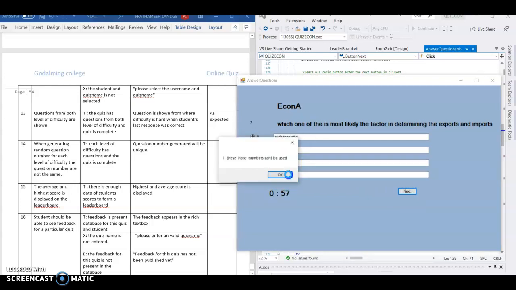These are hard questions. So one can't be used. These message boxes just add these indexes to the list, and these indexes won't be picked again. Therefore, the question numbers for these indexes won't be picked again. So if indexes are unique, the question numbers will be unique as well.